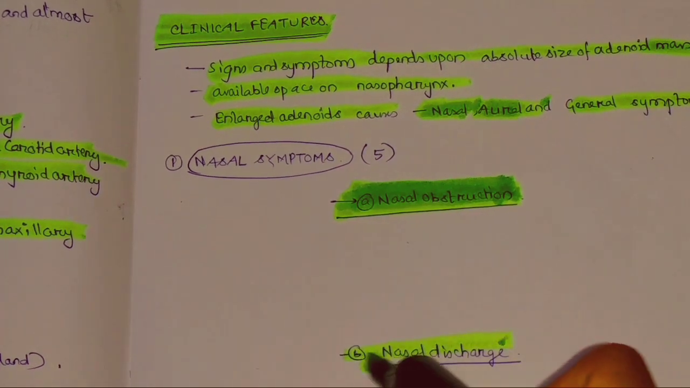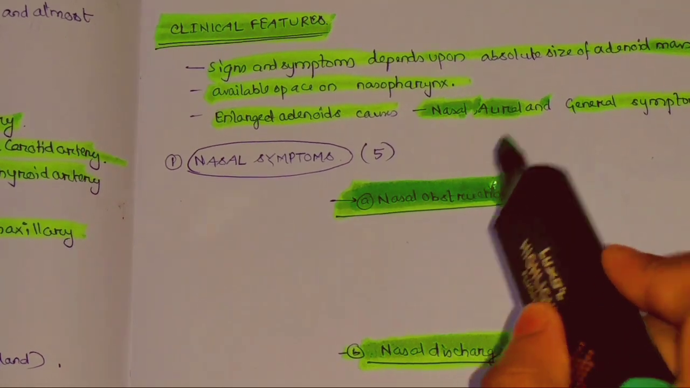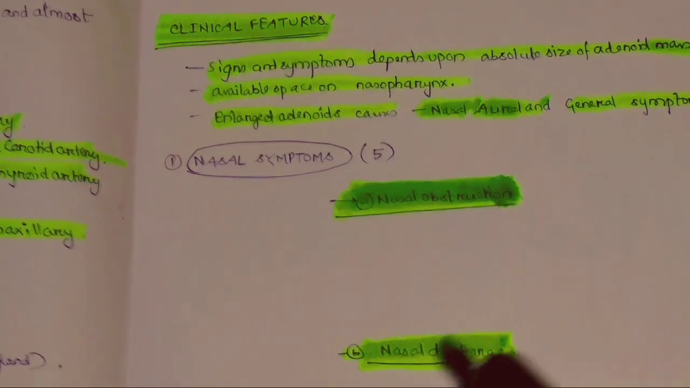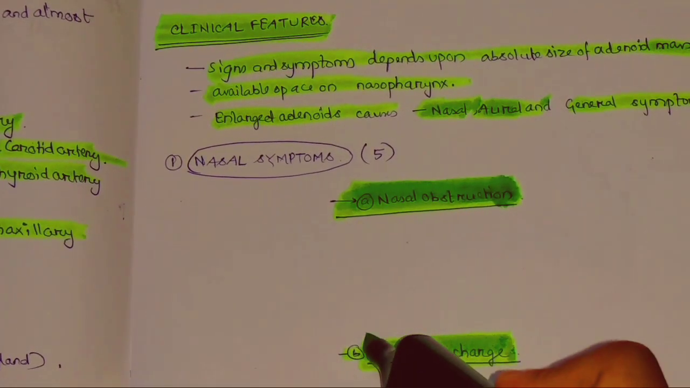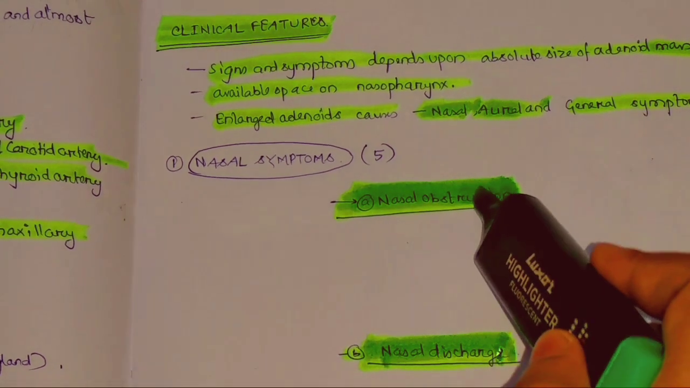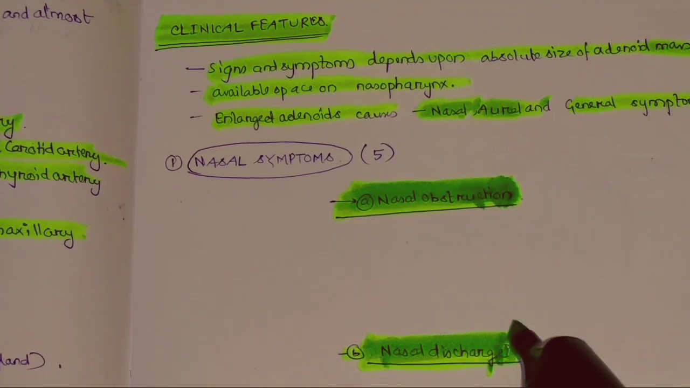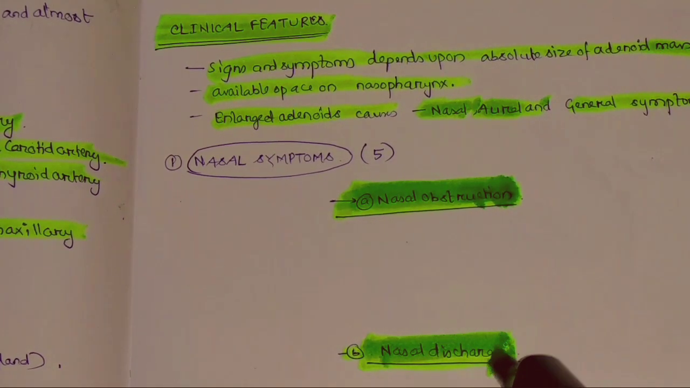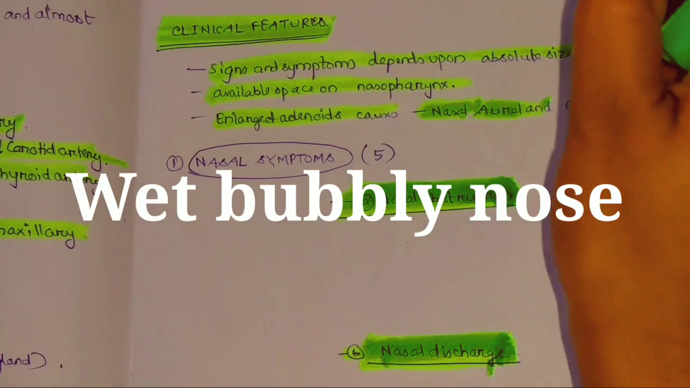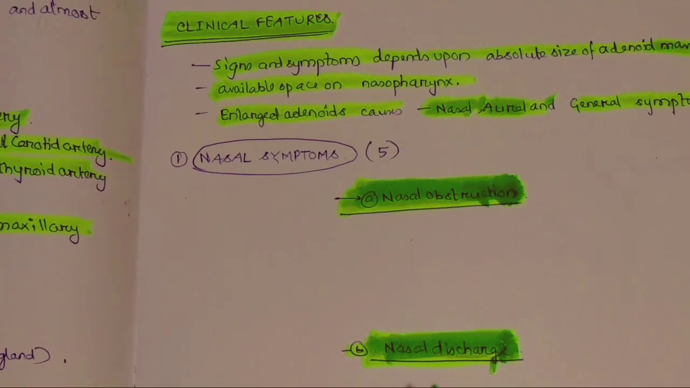There will be nasal discharge, and because of nasal obstruction the child will breathe through the mouth. So a mouth breather will lead to a face called adenoid faces. Nasal discharge will occur because there will be obstruction in the nasopharynx part, so there will be chronic nasal discharge. There will be a wet, bubbly nose. The nose will always be wet, and also there will be rhinitis. Since there will be rhinitis, there will be nasal discharge.